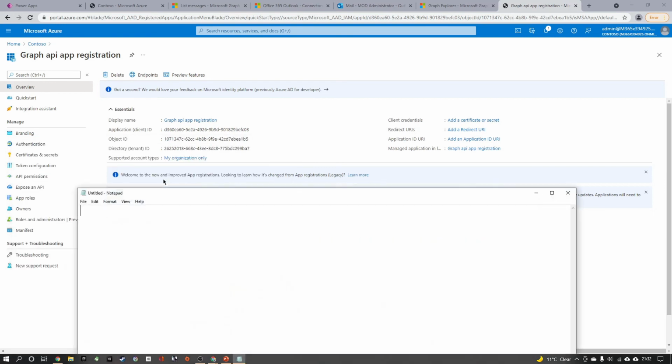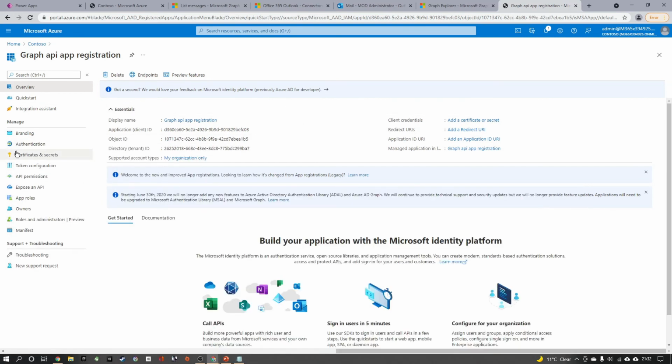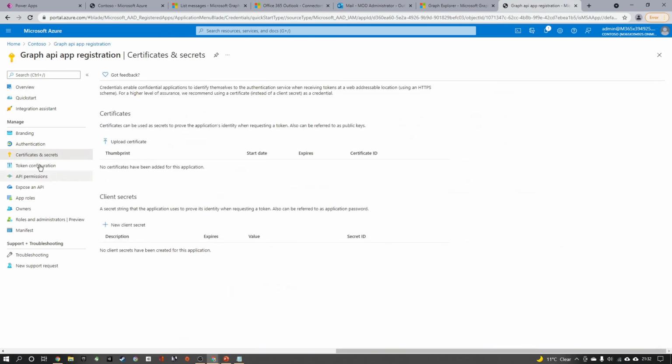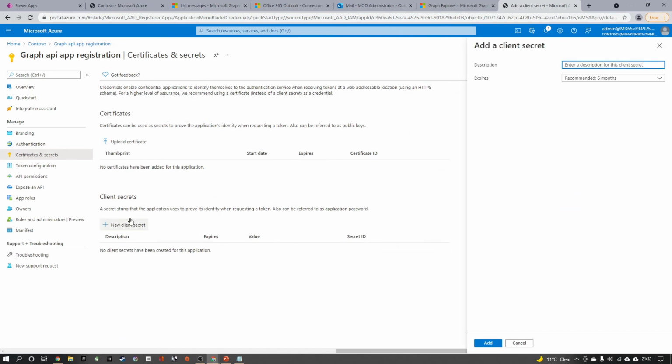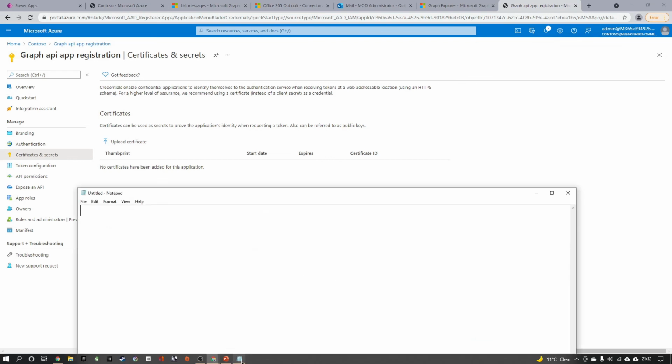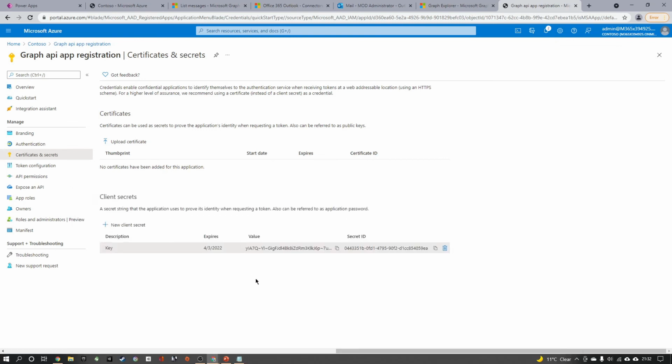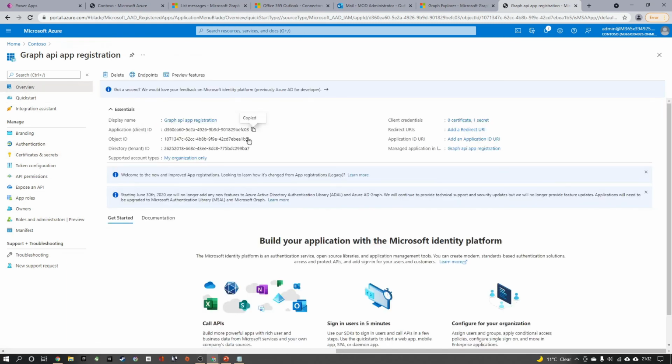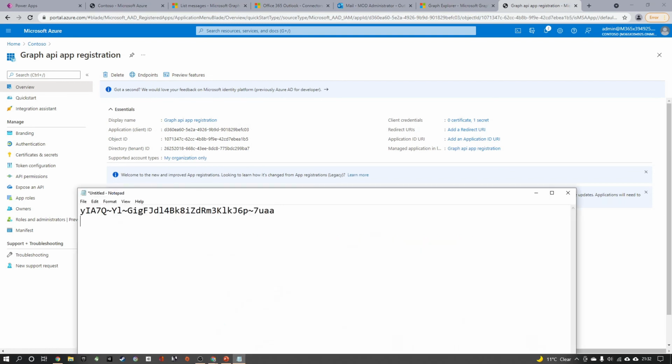So I need to save the secret key. I go here to certificates and secrets to generate a new secret key. You can see here key, it's valid for 6 months. I click on it to generate it. Remember, we need to copy the value because once it is locked, the value will not be available for us to copy. Once it is done, I go to the overview and I copy the app ID. So this is the app ID and this is the key.